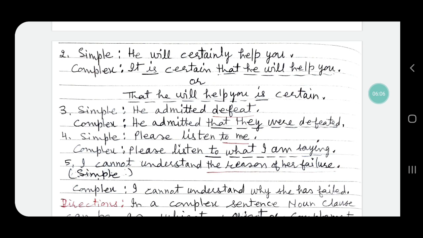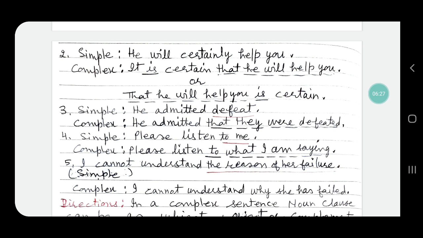That he will help you is a complement to the verb is, or this sentence can be written, that he will help you is certain. Here that he will help you is used as the subject, and so it is a noun clause.